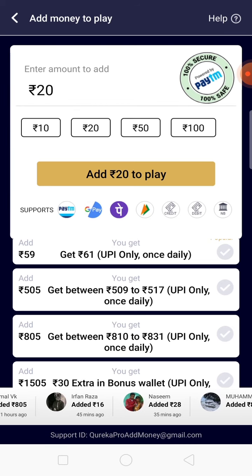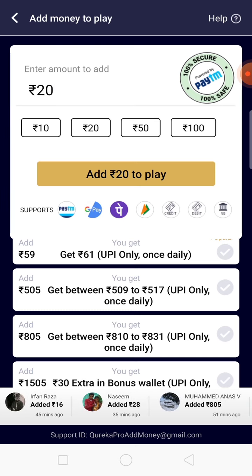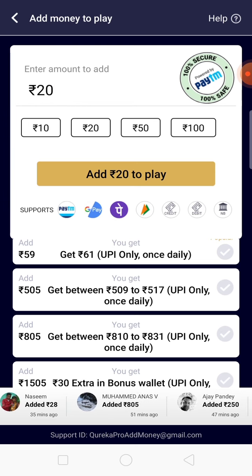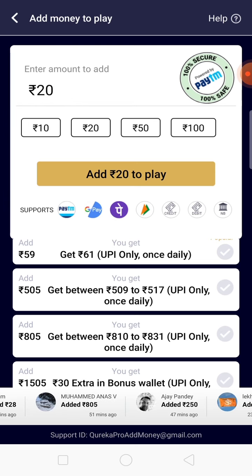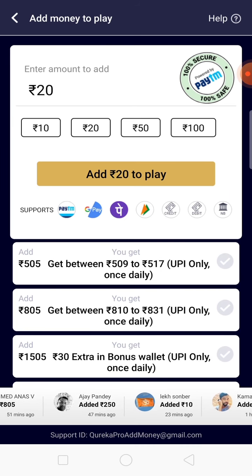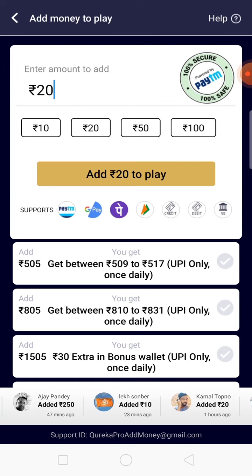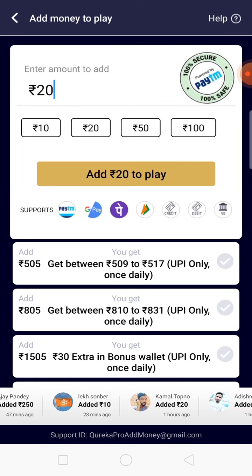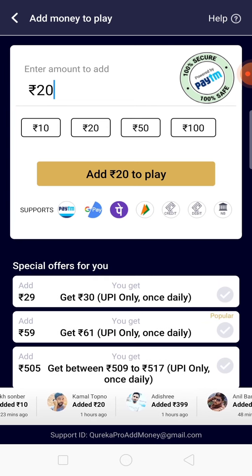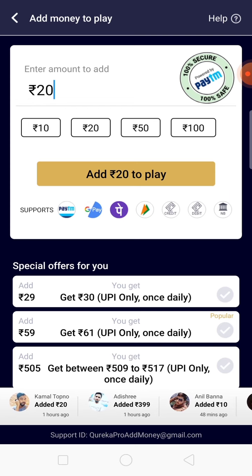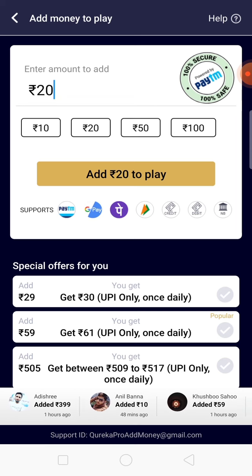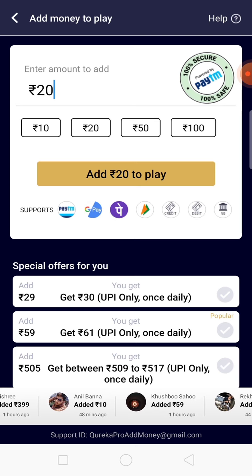So it's just you're adding money every day, it is giving you 15 to 20 rupees profit by doing nothing, just by adding it, right? And even if you're withdrawing it to your Google Pay, even sometimes you earn some scratch cards, which is just by doing nothing, you earn this. And then you play at least 5 games of 149, withdraw that money back to your bank using your UPI. So this is how normally I play. You can use UPI daily once. As a newcomer, you can just invest 29 rupees, and in fact, whenever you sign up, you get an option to invest 10 rupees and you get 20.